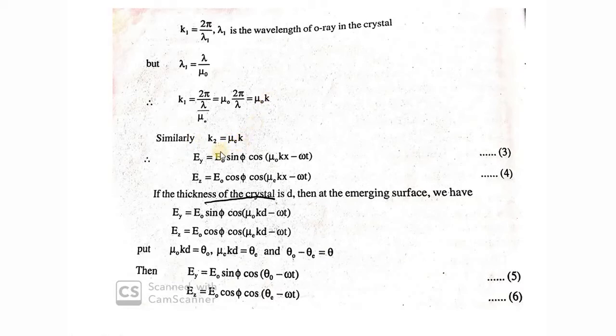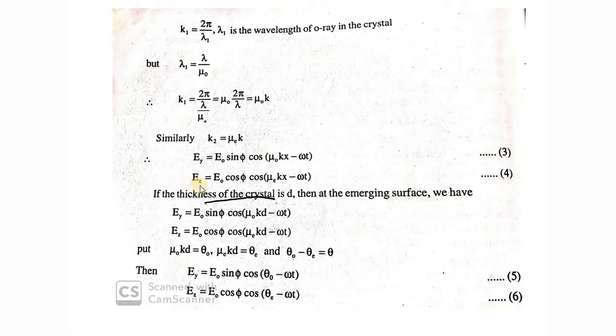And substituting these two results in this equation, what do I get? Instead of k1, I can write mu o into k, and instead of k2, I can write mu e into k. So our equation becomes like this. Name them as equations 3 and 4.